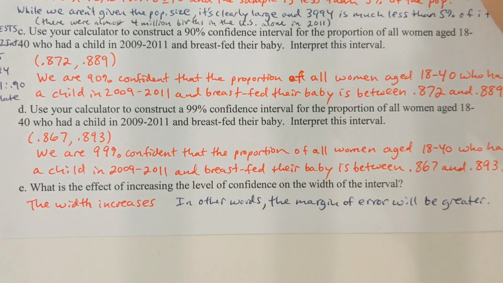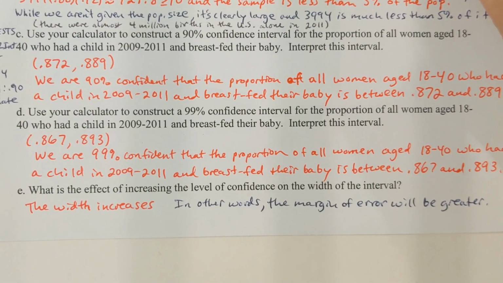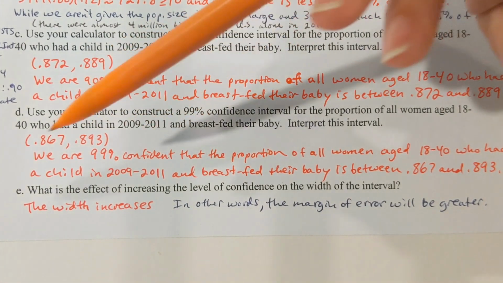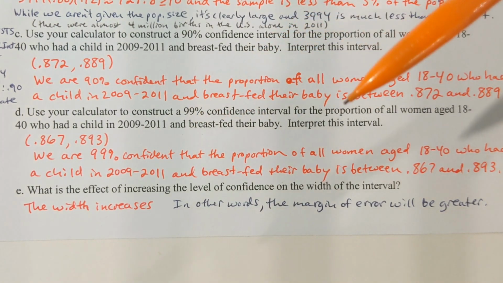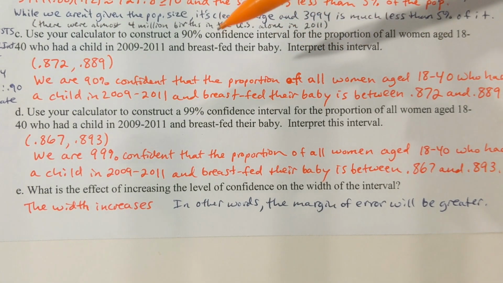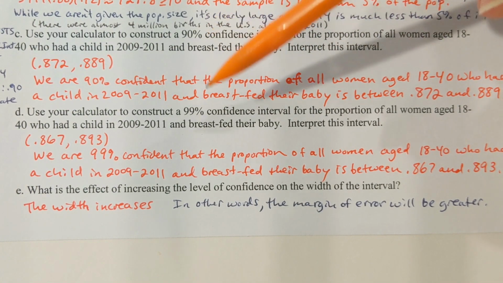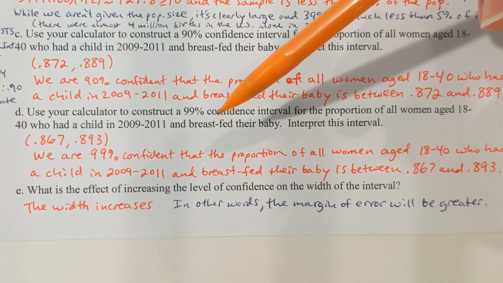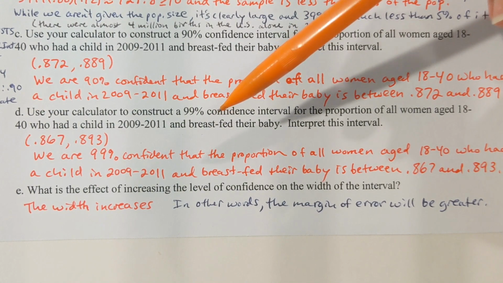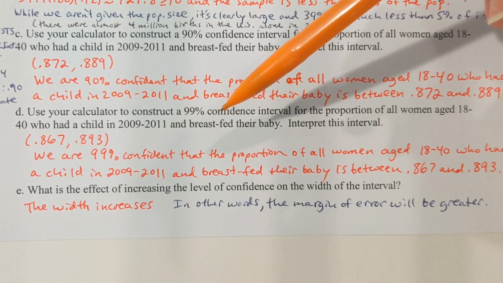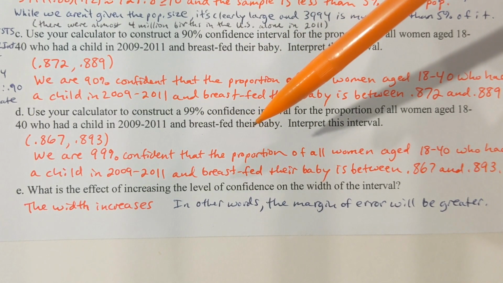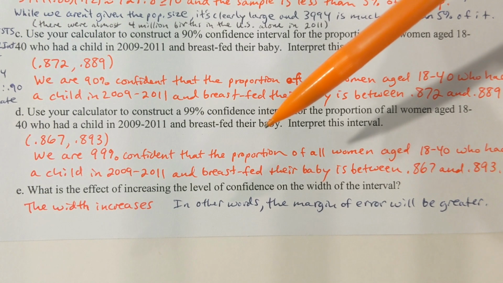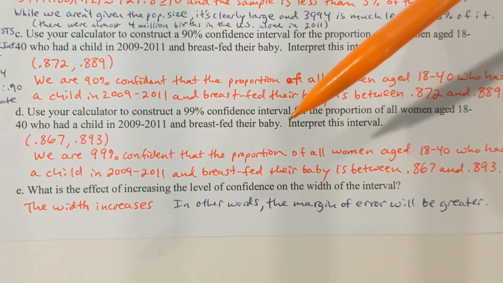In other words, the margin of error was bigger. Okay, the margin of error is the thing that determines how big the interval is. And we have a bigger margin of error in part D, and I think that should make sense to us. You see, if we're going to increase our percent confidence level and we have no new information, we're being more risky. Okay, like there's more of a chance at making a mistake, and so the margin of error is going to increase. Now, having additional information is different, okay, but in general, increasing the confidence level with no additional information means that you're going to be increasing the margin of error, so the interval is going to get bigger.